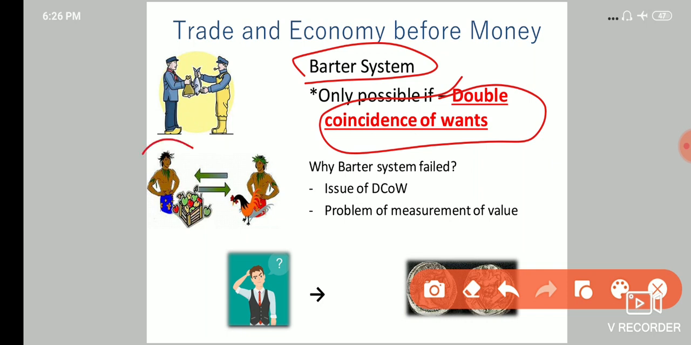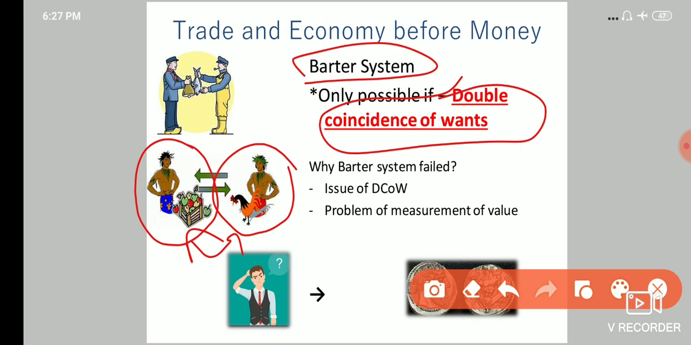Look, here is a guy who is cultivating apples, and now this guy needs hen. Now he has to find some other guy who has hen, and he should be willing to exchange that hen for apples. So only in that case trade was possible between these two parties. So this is double coincidence of wants. That means two parties should be willing to exchange each other's produce. Now double coincidence of wants was very rare to find in an economy, so barter system failed.